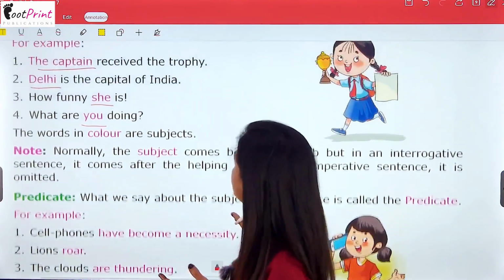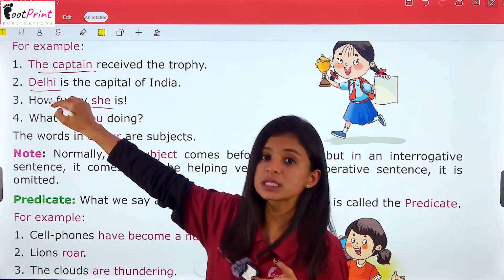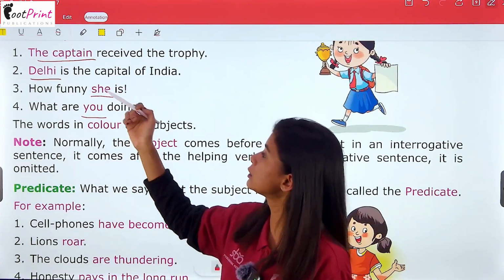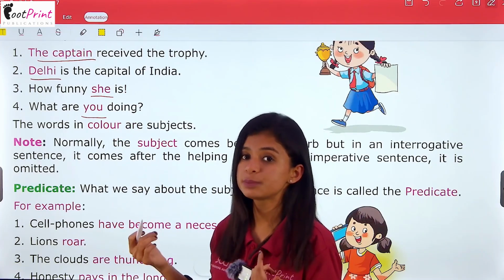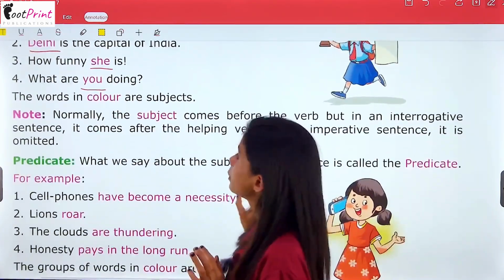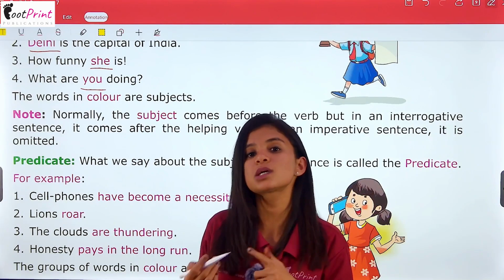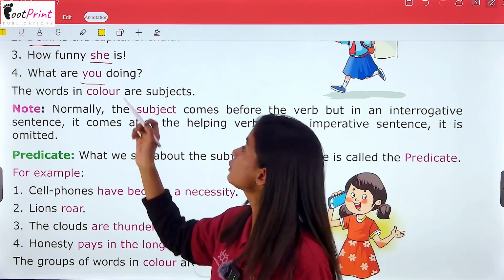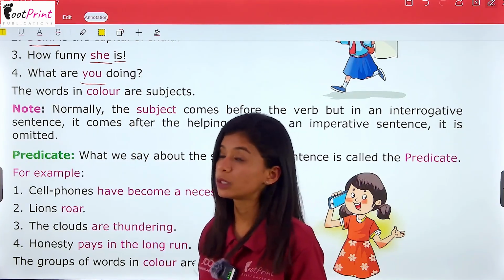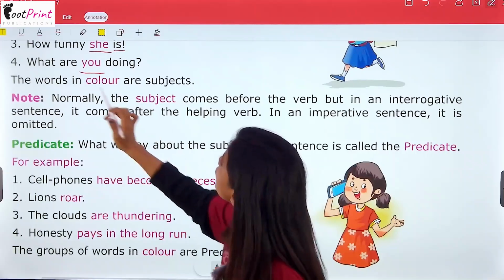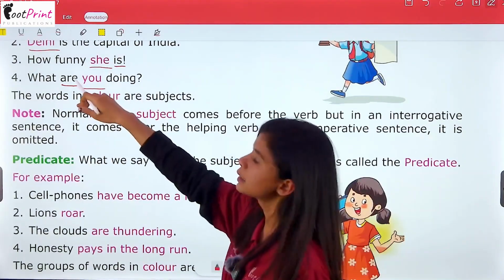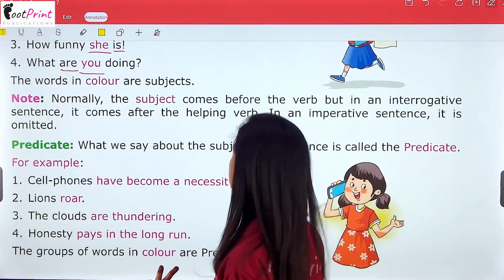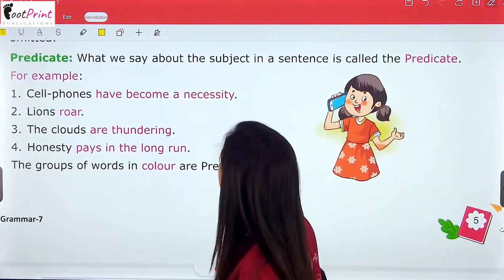As we have seen in the beginning of the sentences, in these two sentences, the first words are the subject and the verb is coming after them. So the subject is normally before the verb, but when we convert a sentence into interrogative or when we are given interrogative sentences, the subject will be after the helping verb, okay? And this one is an exclamatory sentence which we will read about in the further explanation. Let's move forward to predicate.